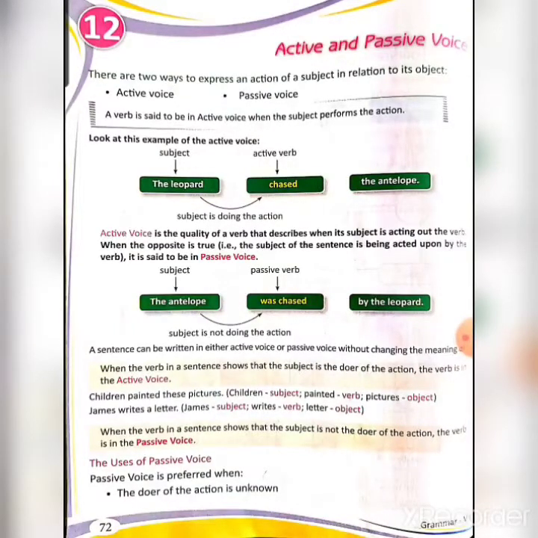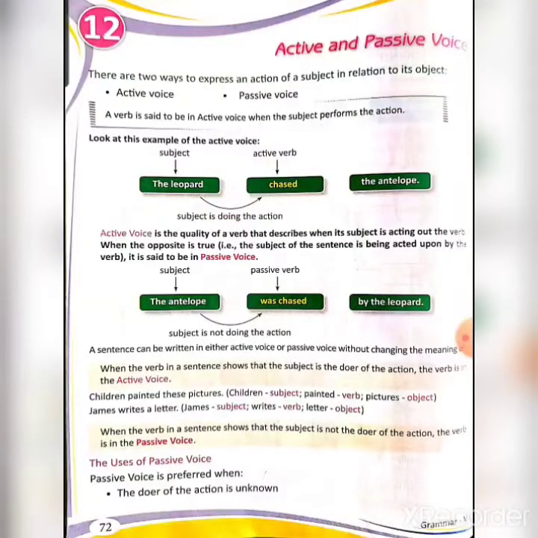So what is active voice? A verb is said to be in active voice when the subject performs the action, when the subject itself is performing the action. Suppose the example given to us is, the leopard chased the antelope. So leopard is the subject, chased is the active verb, and the antelope is the object. You are able to see that the leopard is chasing the antelope. So leopard is the subject, that means the subject itself is doing the action. So this is known as active voice.